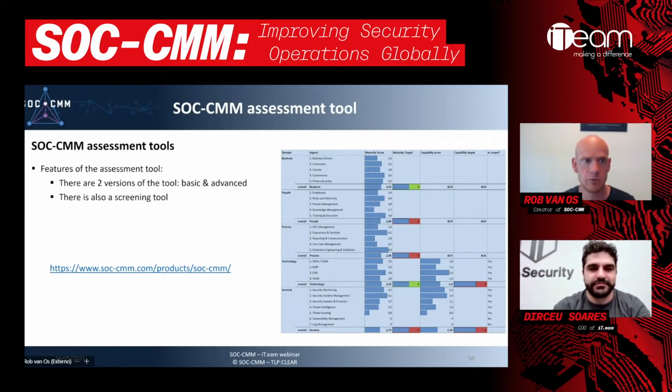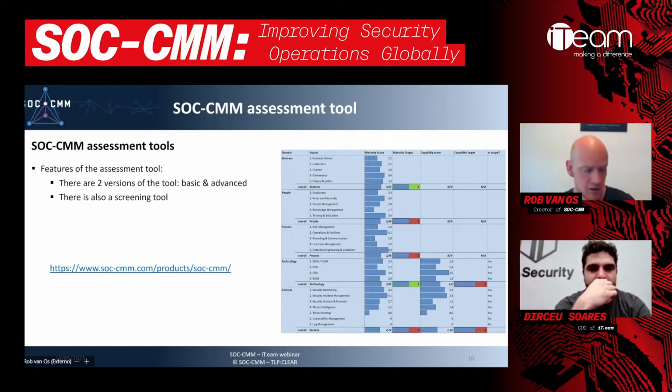So I'm going to talk about the assessment tools here, and I'm going to talk mainly about the basic and advanced assessment tool. So this is the SOC CMM assessment tool as it was designed 9 years ago, but of course made better over the years, improved over the years. I think the tool itself has matured over the years.